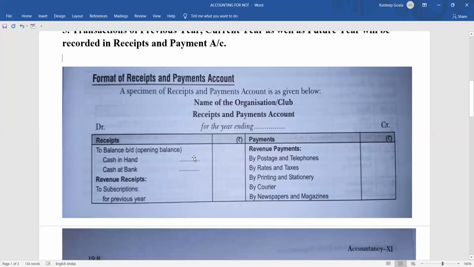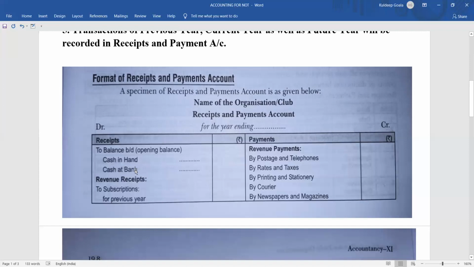In the cash column, we have to write a certain amount. In the bank column, we have to write a certain amount. That we used to start with the balance of cash in hand, balance of cash at bank. So in the same way, here also you're going to start with that, to balance brought down. In the starting, you have to start with cash in hand, cash at bank.